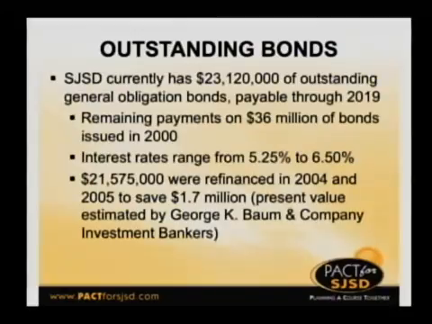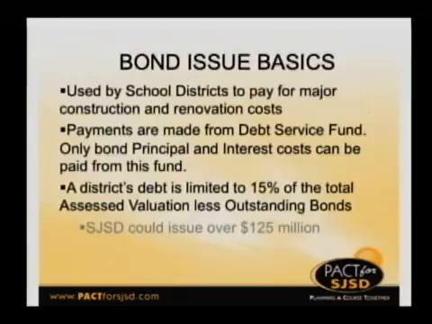But let's switch gears and go on to the debt service fund. And we really are switching gears here. Debt service is what's used to pay for our bonds. Currently, the district has about $23.1 million of outstanding bonds, and that's the remaining amount of the $36 million of bonds that were issued in 2019. And those have interest rates of about 5.25% to 6.5%.